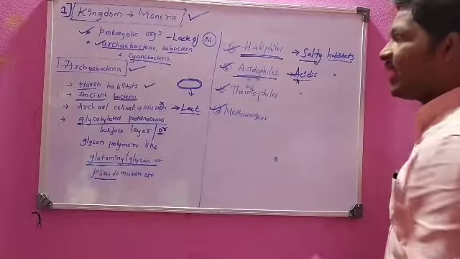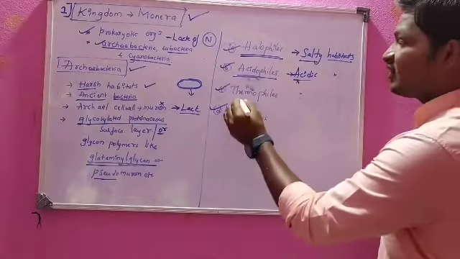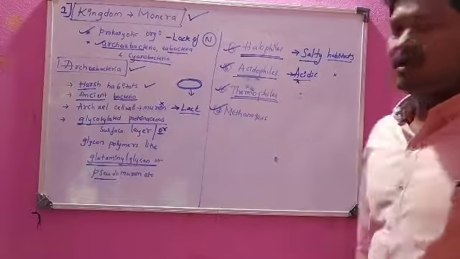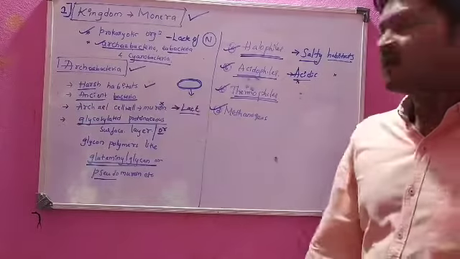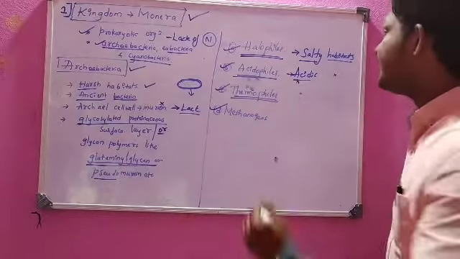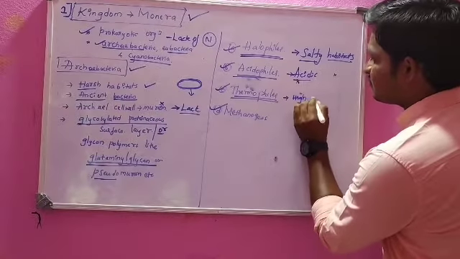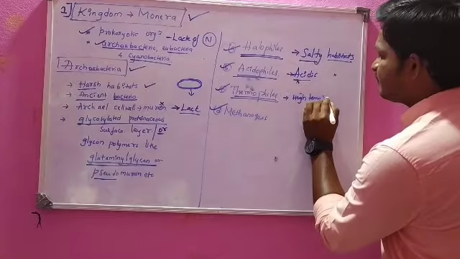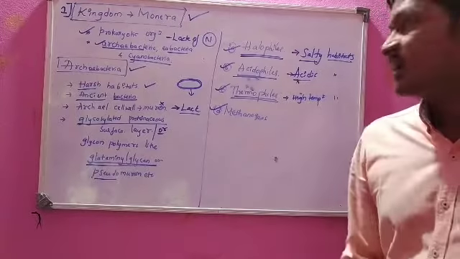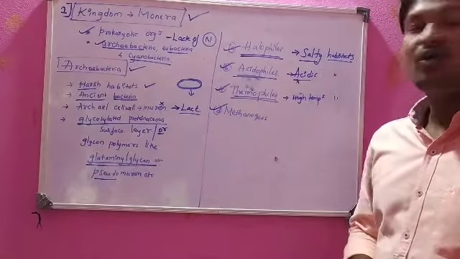Next is thermophiles. Here, the archaebacteria are going to survive in high temperature conditions. High temperature habitats, that is called thermophiles.